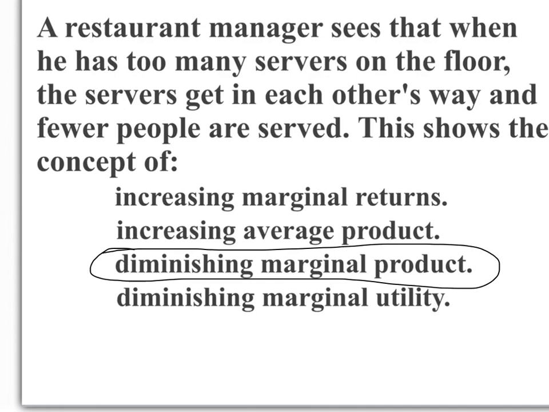Now remember that you can also use process of elimination to answer this multiple choice question. Increasing marginal returns is clearly not the answer. Increasing average product is clearly not the answer, because we're talking about the marginal. Diminishing marginal utility has to do with the consumer. So even if you're a little puzzled by the actual term on the multiple choice, diminishing marginal product, and you're looking for diminishing marginal returns, this is clearly the only answer after you eliminate the other choices.